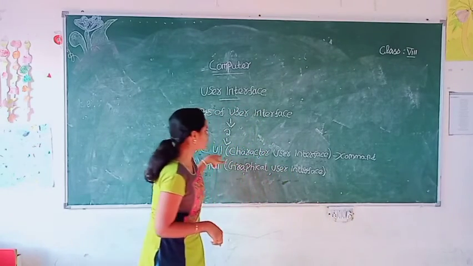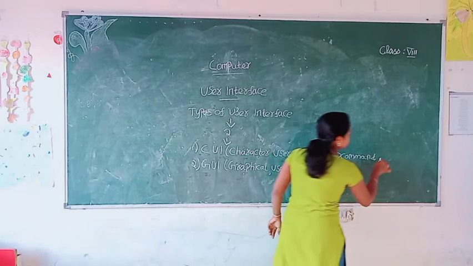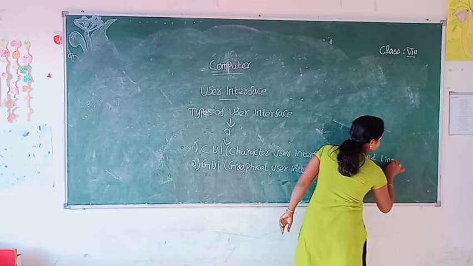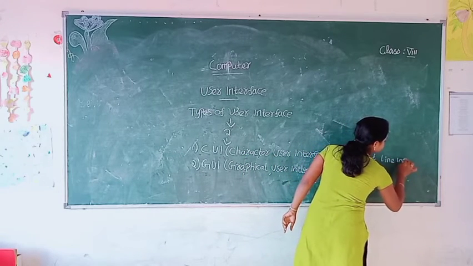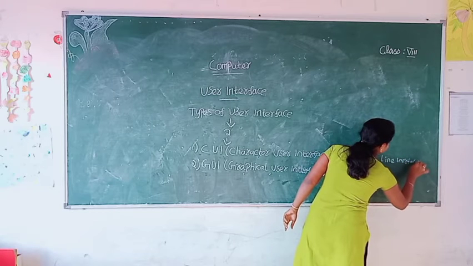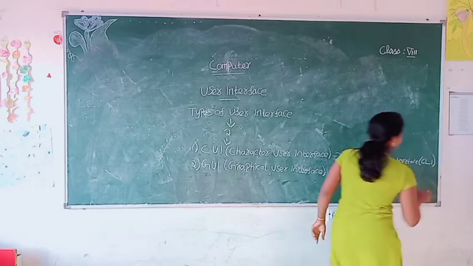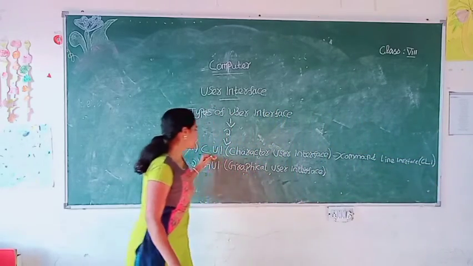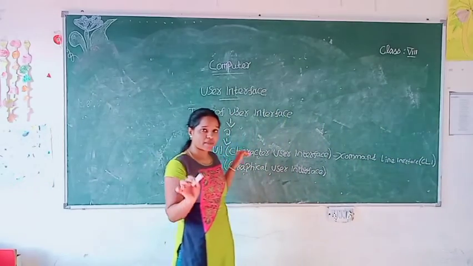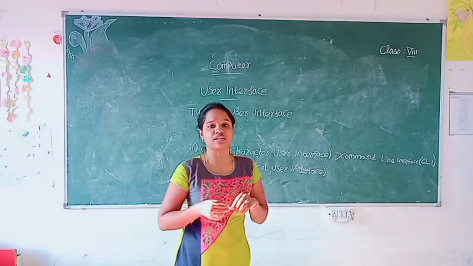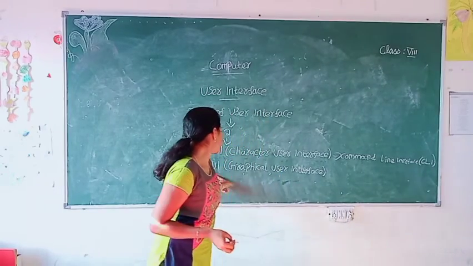The other name of CUI is command line interface. So what is the other name of CUI? Command line interface. Clear?